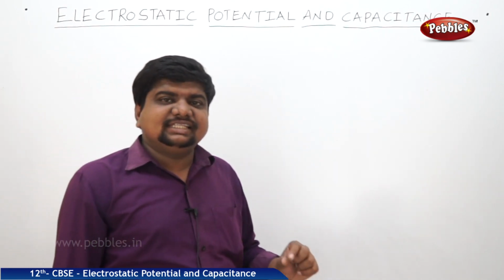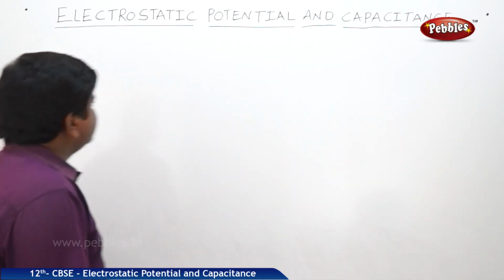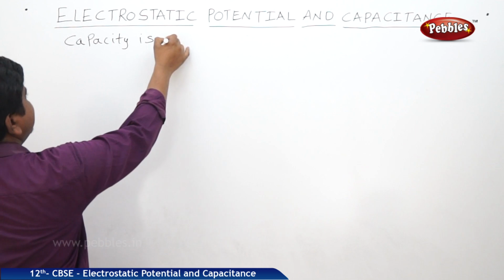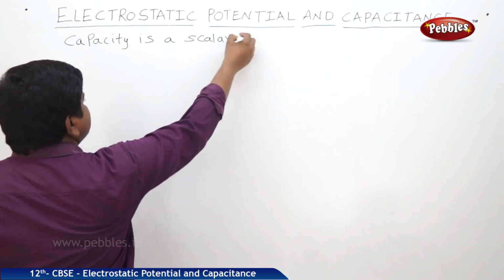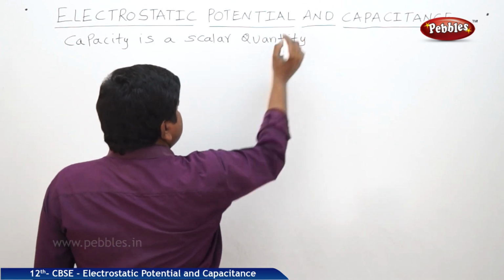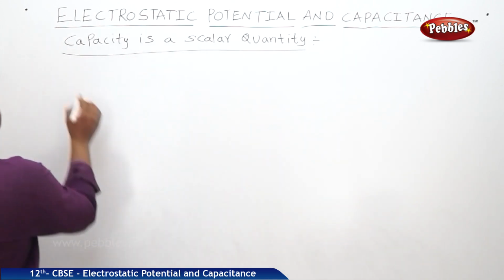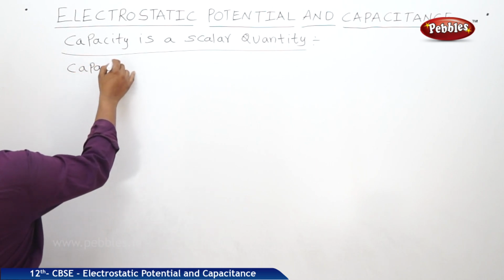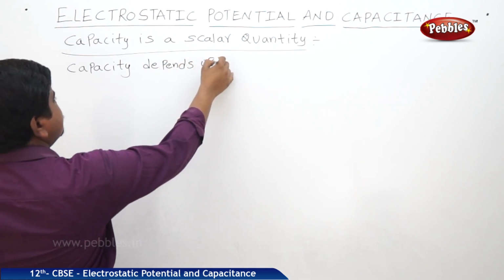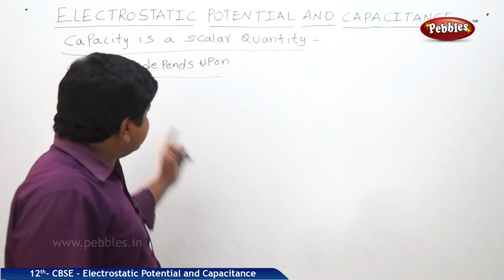Now we will see the dependence and independence of other physical quantities with respect to the capacitance. Capacity is a scalar quantity. There are some factors on which the capacity depends.